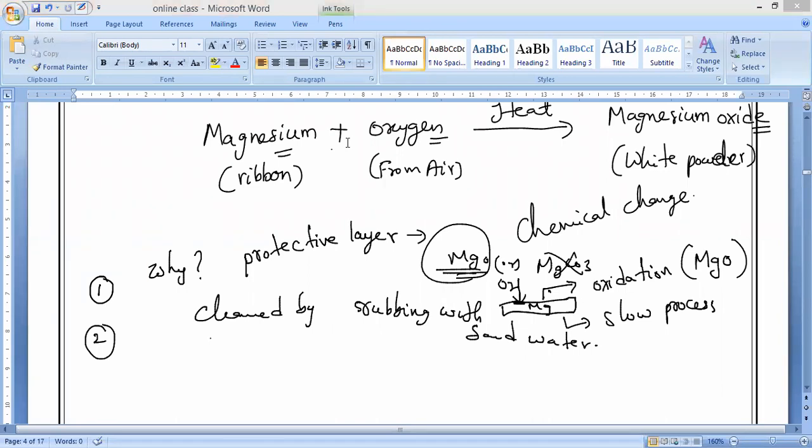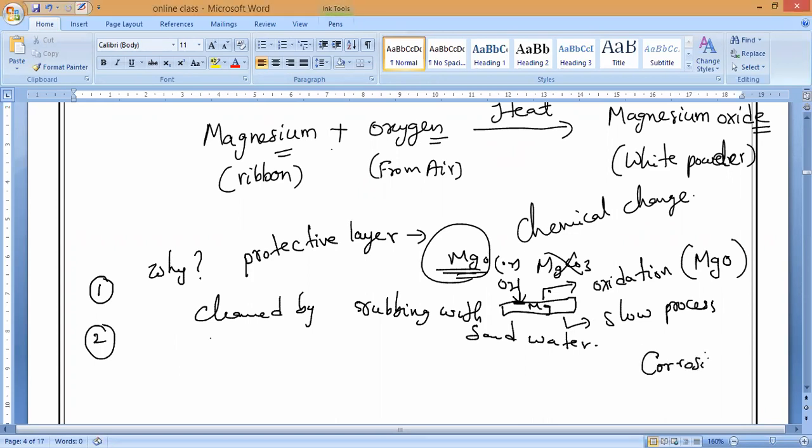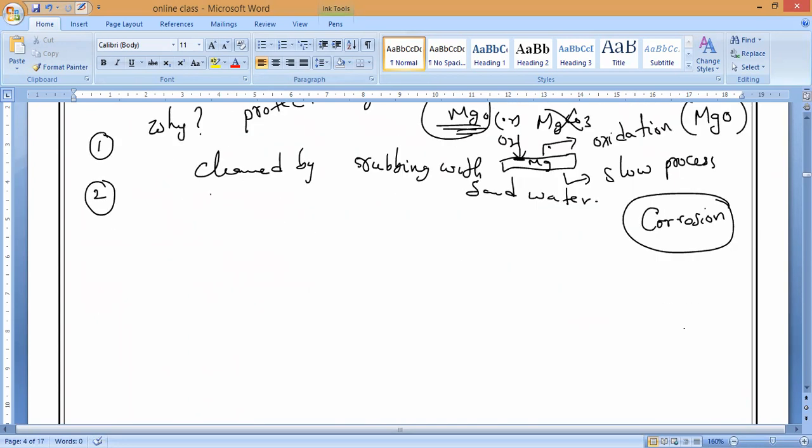To remove the protective coating layer formed by the slow process of oxidation when the metal is exposed to the atmosphere. That phenomenon, the spoiling of metals, we call corrosion. Yes or no? To remove the oxides formed by oxidation, we have to rub with sandpaper. So the protective layer, which layer is it?